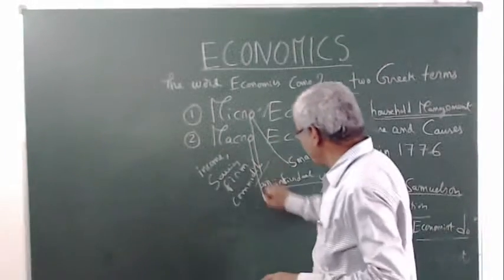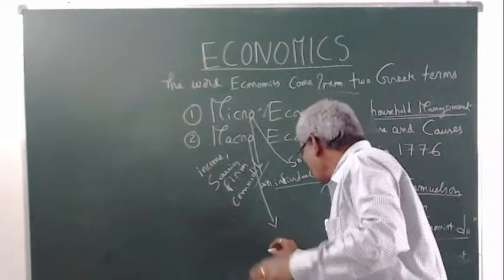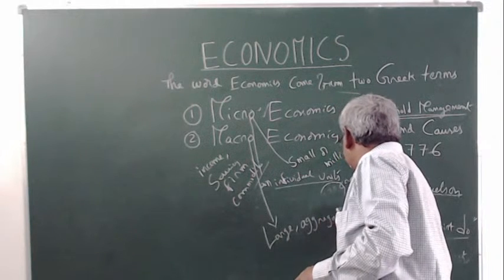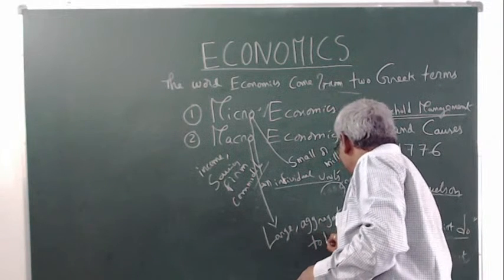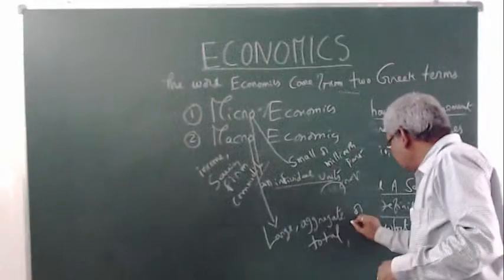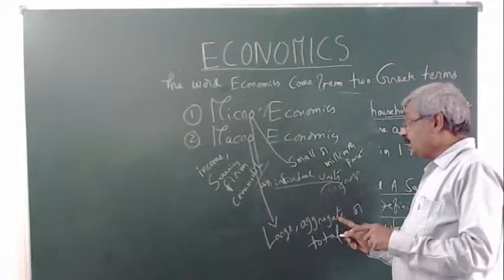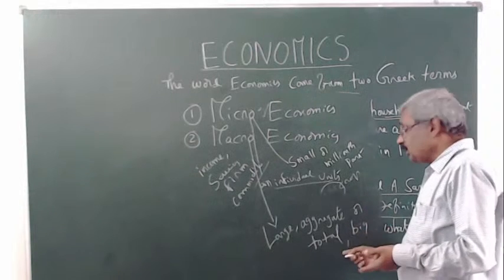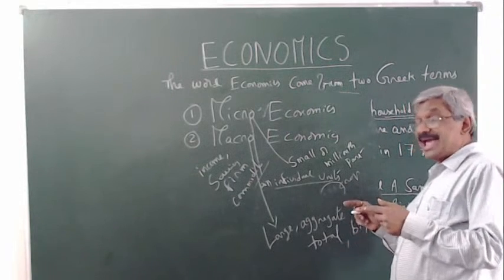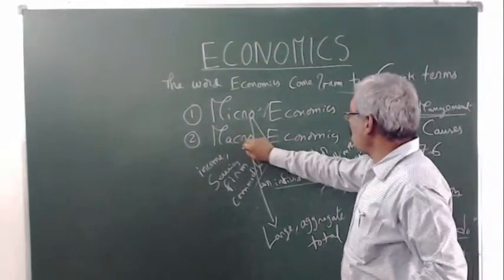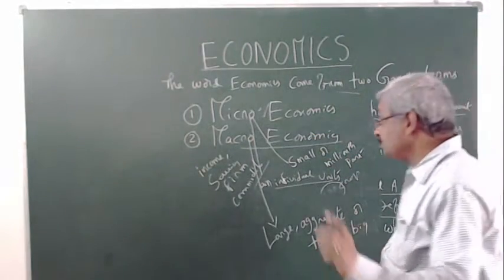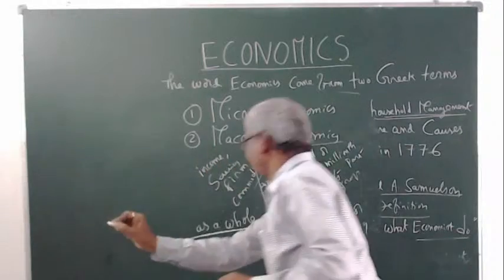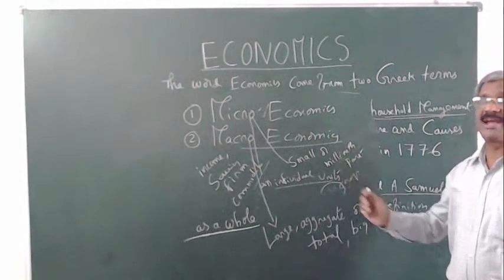In macroeconomics, macro means large, aggregate, or total, or big. Macro means large, aggregate, total, or big. So that is as a whole. Macroeconomics studies the economy as a whole. That is a total study.